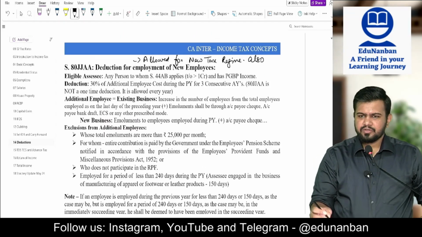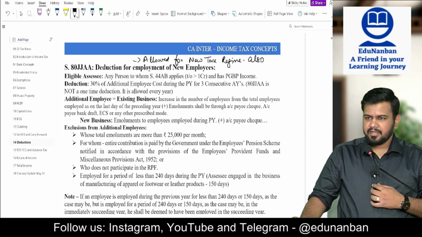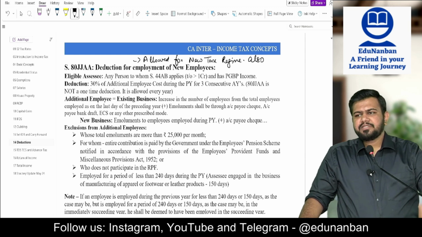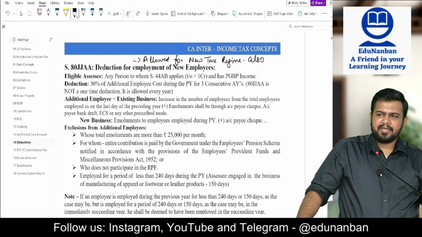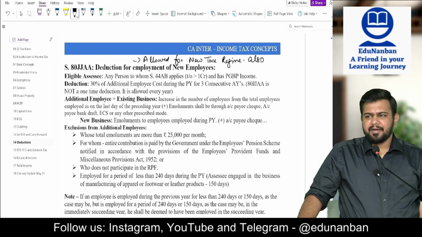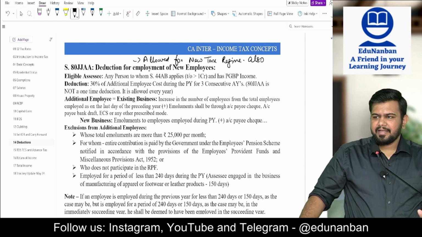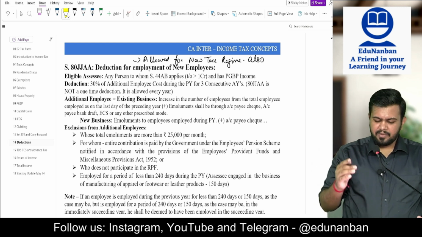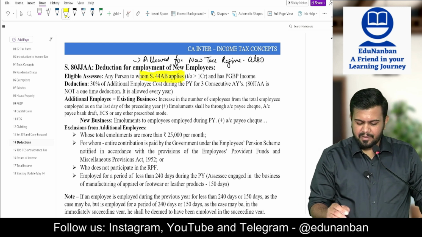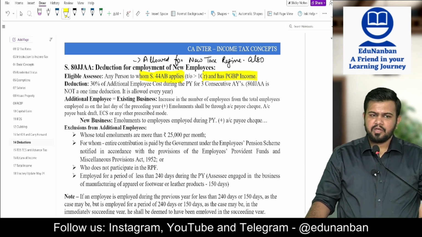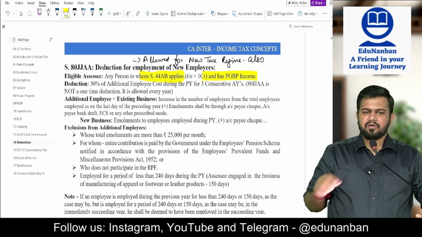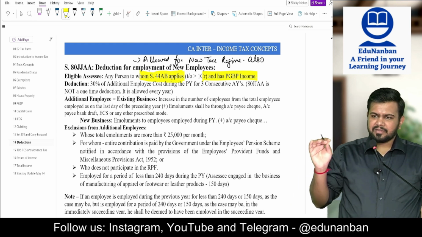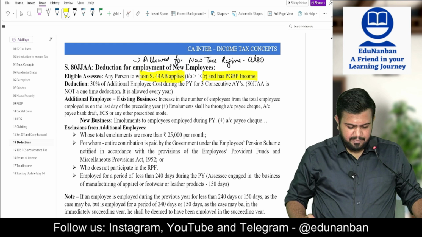80JJAA. So both under old tax as well as new tax, the assessee can claim 80JJAA deduction. 80JJAA deduction is for whom? It is for the businesses who want to take deduction for the additional employees in that particular business. So who is the eligible assessee? Any person to whom 44AB applies and who has PGBP income. So a person who has a turnover of more than 1 crore and is also having income under head PGBP, for them only 80JJAA is applicable.